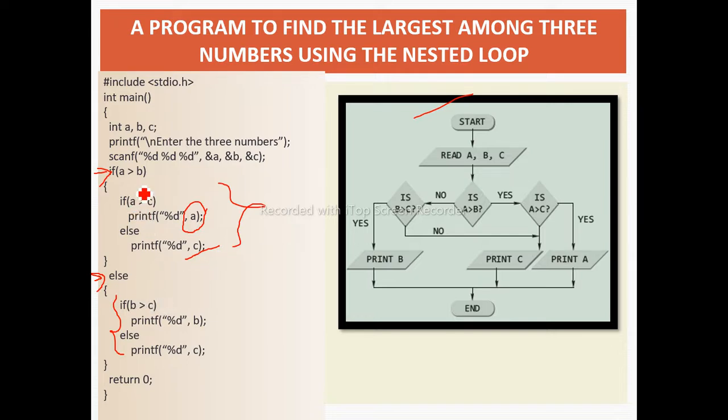Else, if A is not greater than B, it means B is greater than A. If B is greater than A, we are checking whether B is greater than C. If yes, then B is the largest number, else C is the largest number. And at the end we are returning the value of the main function, that is 0.